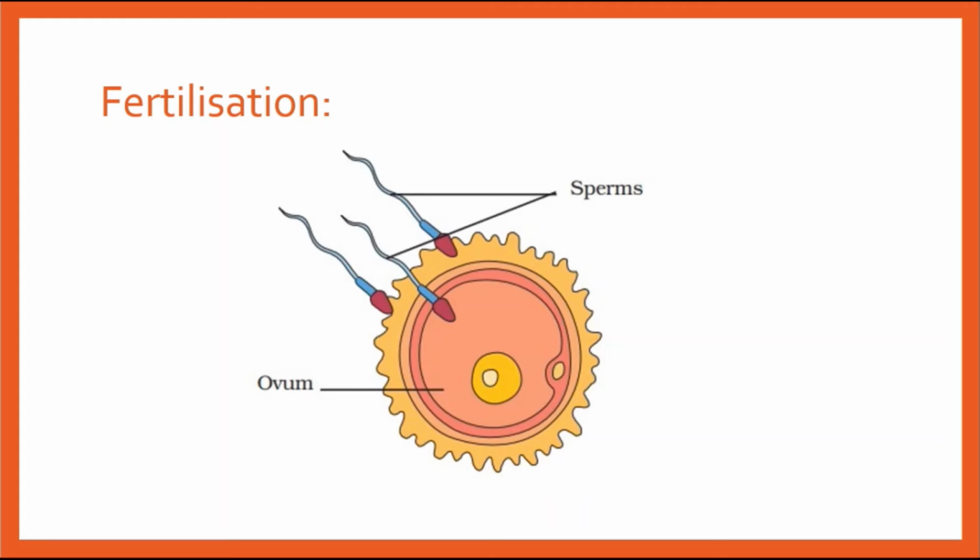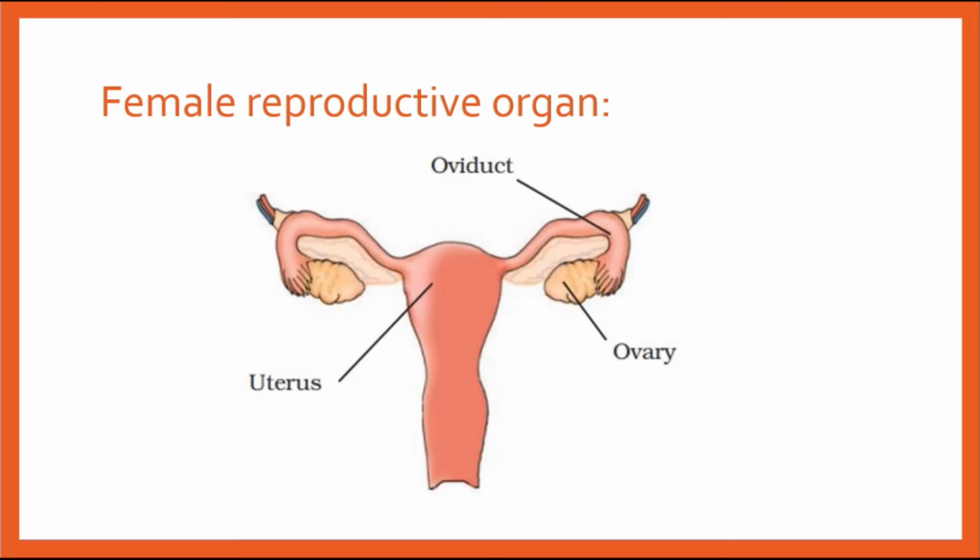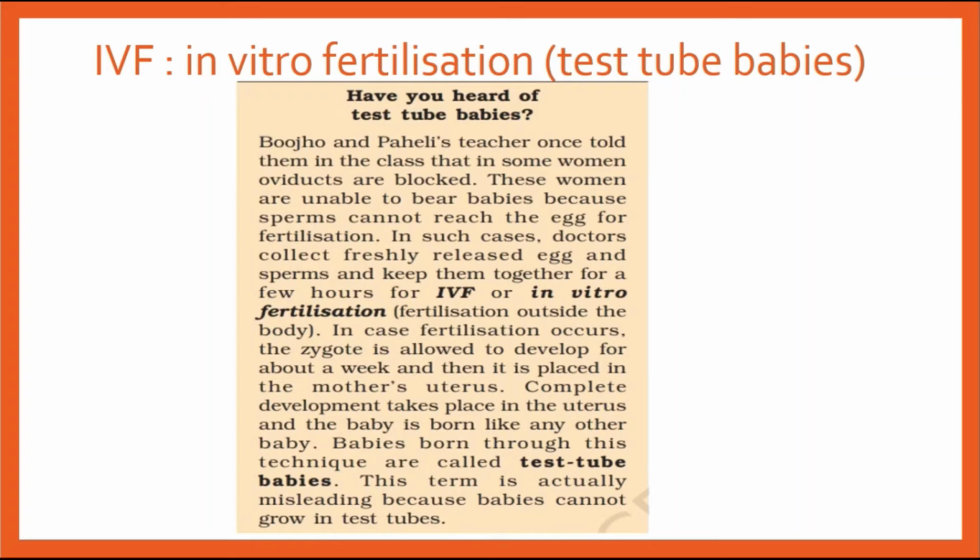So when we see in female reproductive organs, these oviducts are blocked. So when the oviducts are blocked, ova is released, but it cannot come till the uterus. So in that case, there is a solution. These women are unable to bear babies. That means the sperms cannot reach the egg.